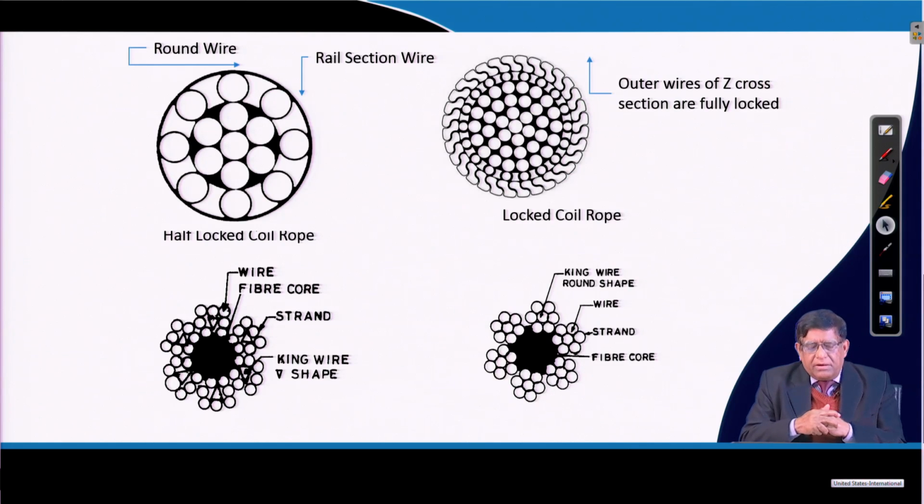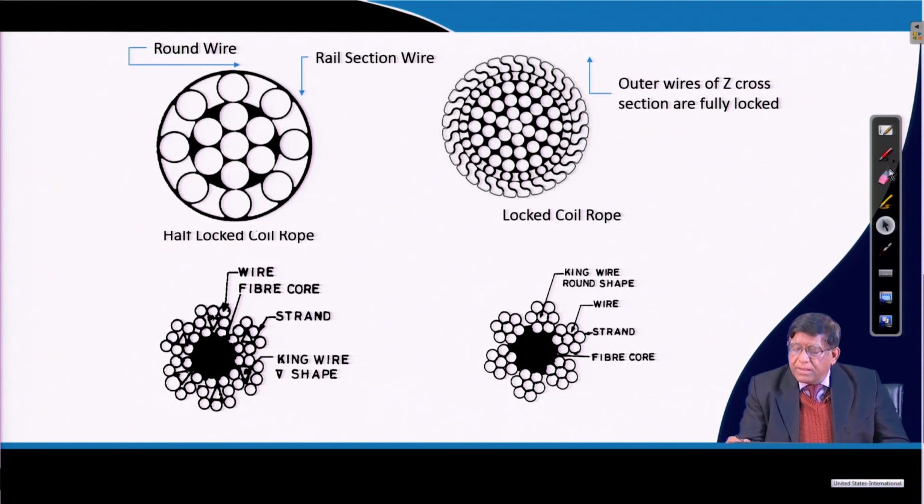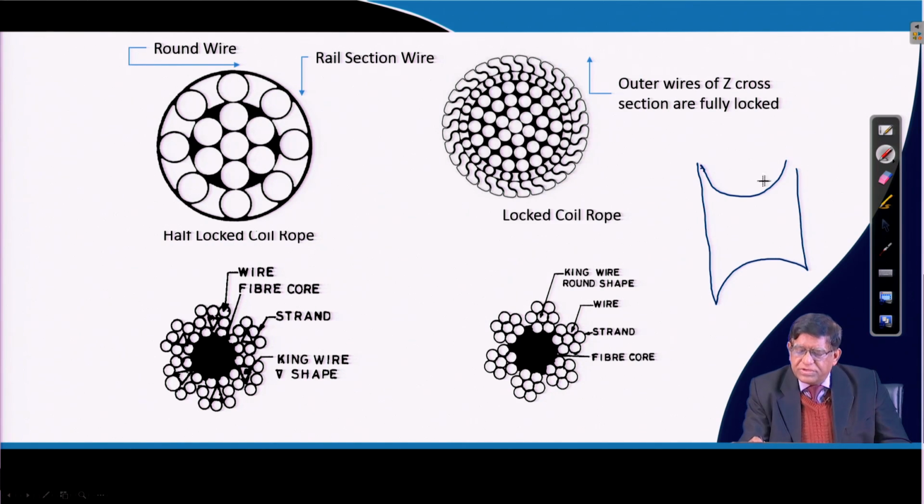In the mining industry you will find a locked coil rope, because its outer surface is made smoother. The best use of a smooth outer surface is seen when your rope is moving on a sheave. If you have a core and then strands like this, it is different.